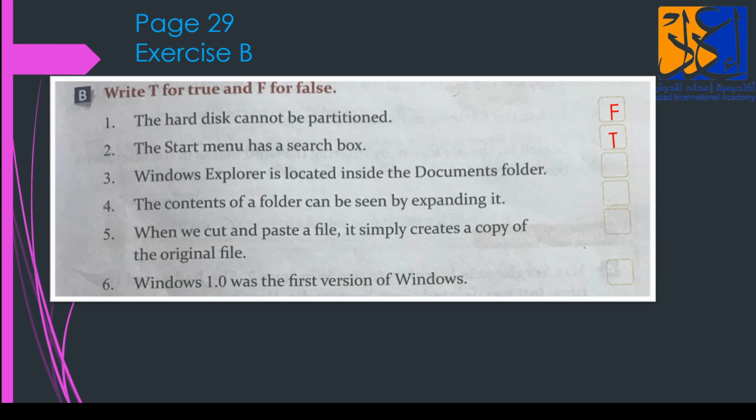Windows Explorer is located inside the Documents folder? No. The contents of a folder can be seen by expanding it? Yes. When we cut and paste a file, it simply creates a copy of the original file. When we cut and paste, it creates a copy? False. It moves our original file. Number 6. Windows 1.0 was the first version of Windows. True.